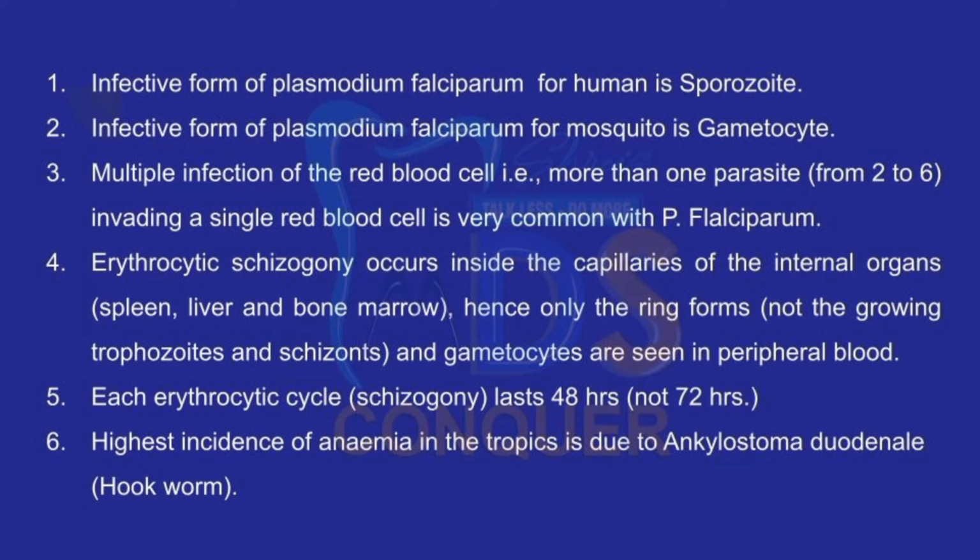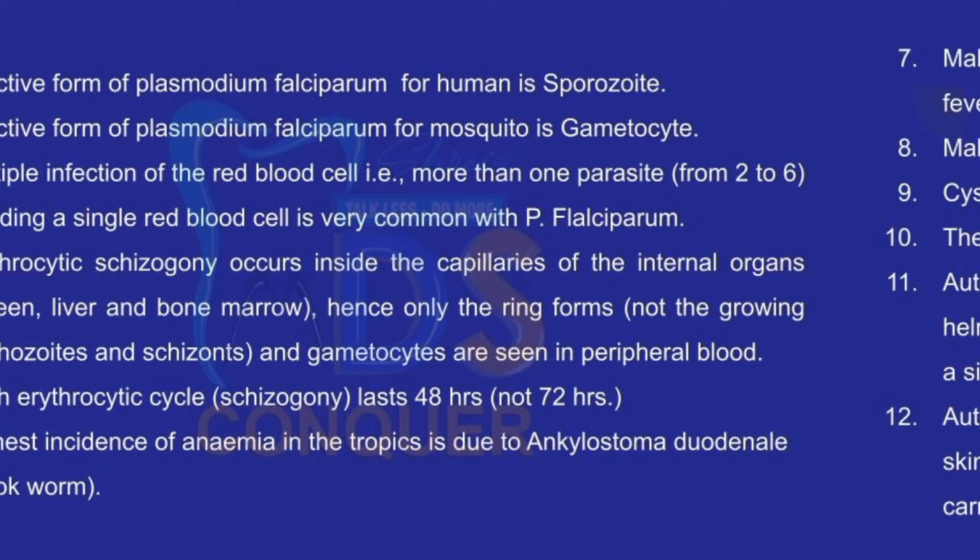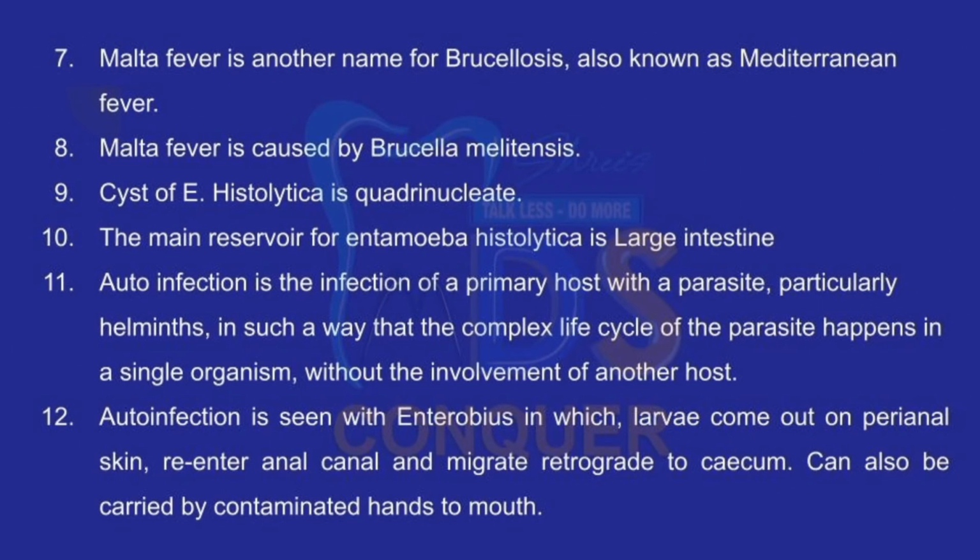Number 6. Highest incidence of anemia in the tropics is due to Ancylostoma duodenale, that is the hookworm. Point number 7. Malta fever is another name of brucellosis, also known as Mediterranean fever. Number 8. Malta fever is caused by Brucella melitensis. Number 9. Cyst of Entamoeba histolytica is quadrinucleate. The main reservoir for Entamoeba histolytica is large intestine.